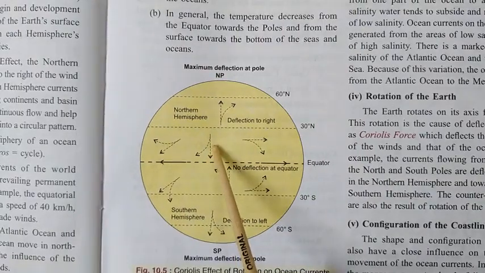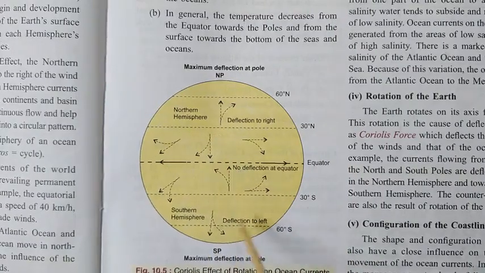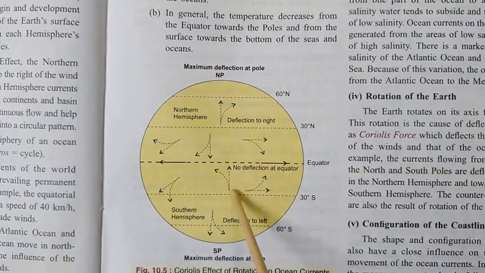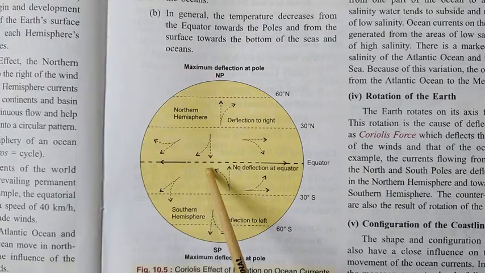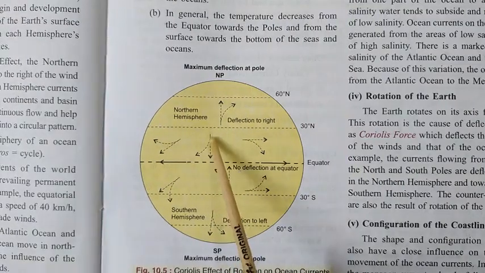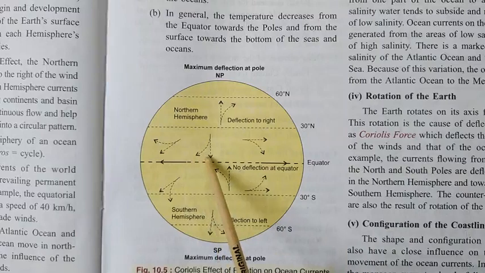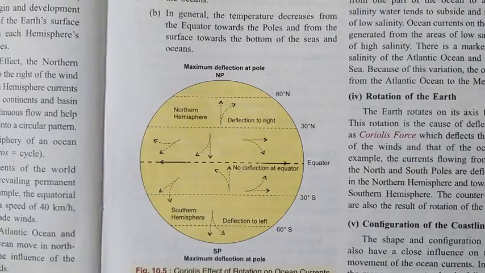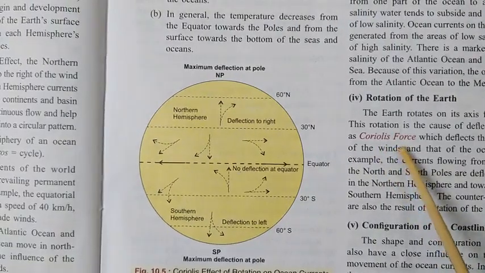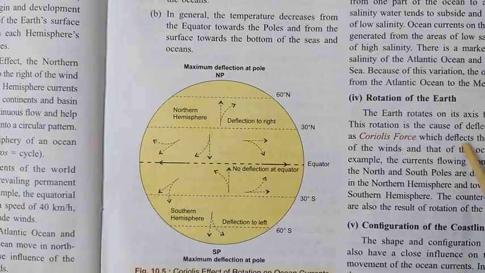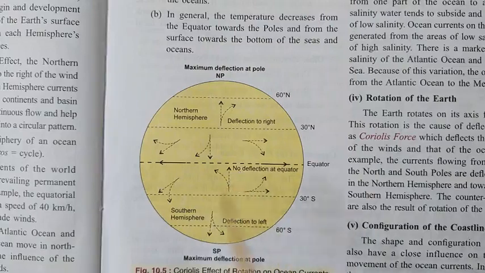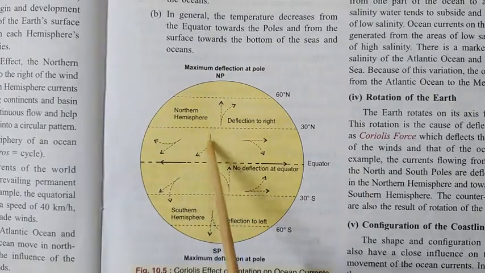Now usually these winds blow from north to south in the northern hemisphere and south to north in the southern hemisphere. But if you find here, in the southern hemisphere they are deflected to the left hand side, in the northern hemisphere to the right hand side. Already we have seen the Coriolis effect in the previous chapters. I told you the Coriolis force is a force due to which all the moving water bodies are deflected right hand side in the northern hemisphere and left hand side in the southern hemisphere. You can see here left hand side, here right hand side.